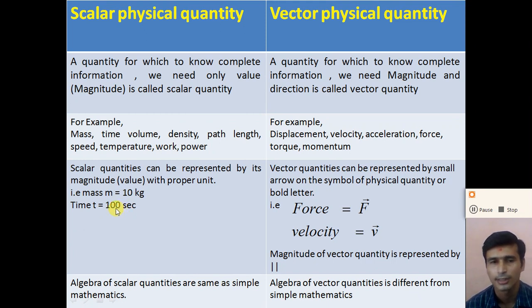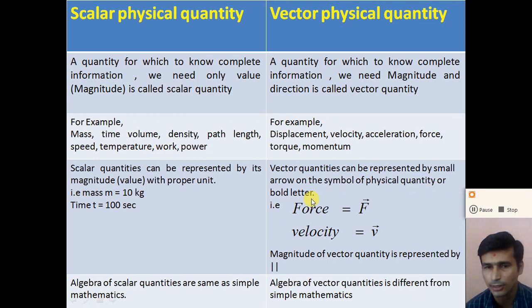Whereas vector quantities can be represented by a small arrow over the symbol of that physical quantity, or we can use a bold letter. We usually use a small arrow over the symbol.